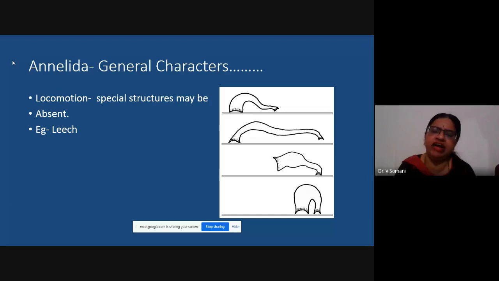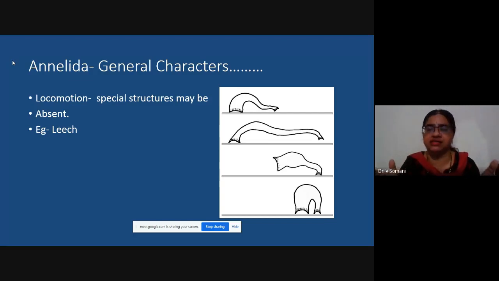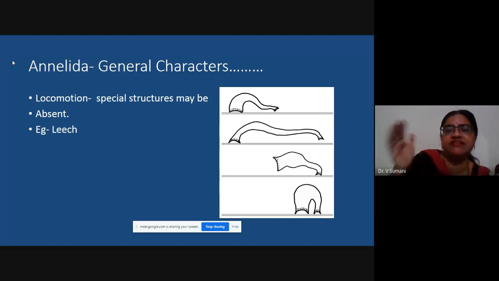Now you can see this very interesting diagram, where locomotion is possible without any special structure. Read the statement carefully: locomotion, special structures may be absent. There can be bristles, setae or parapodia, or there may not be any such structure present. The example is the leech. The diagram represents how a leech moves. Please remember that the leech has suckers. Not all annelid worms have this characteristic, but this is a particular class. We'll see further classification.